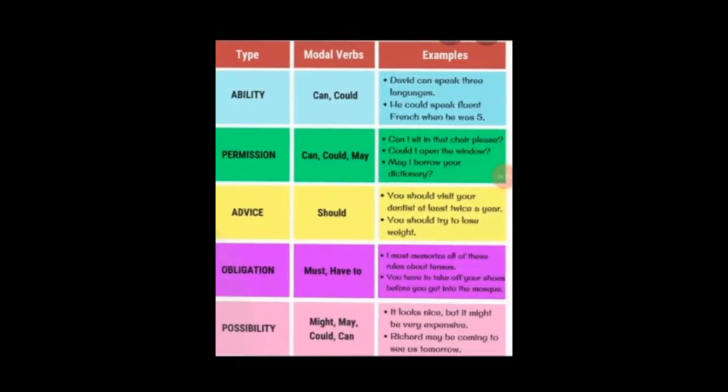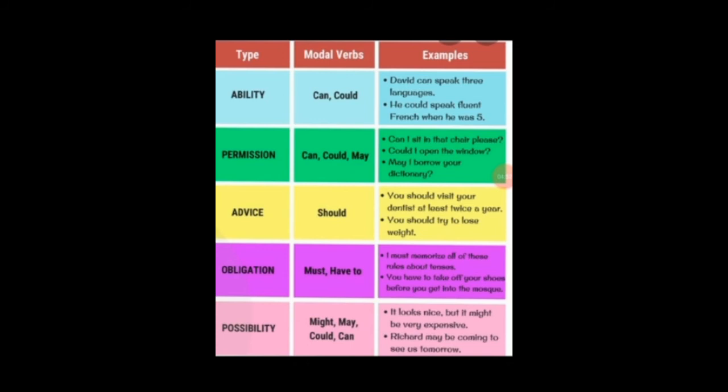Now here is a slide which shows a few modal auxiliaries along with their meanings, the usage, why they are used and how they are used in sentences, and the examples are also given. Can and could are used to express ability. For example, David can speak 3 languages. He could speak fluent French when he was 5. Can, could and may can also be used for permission. Can I sit in that chair, please? Could I open the window? May I borrow your dictionary?